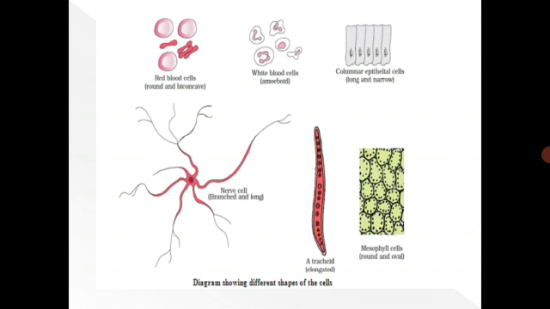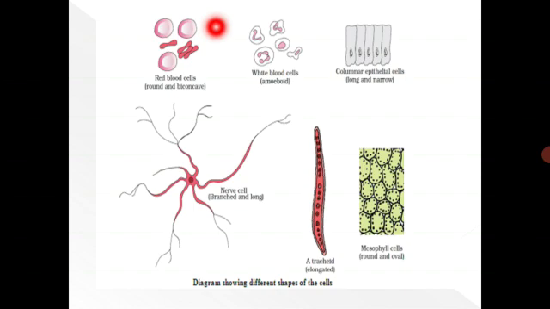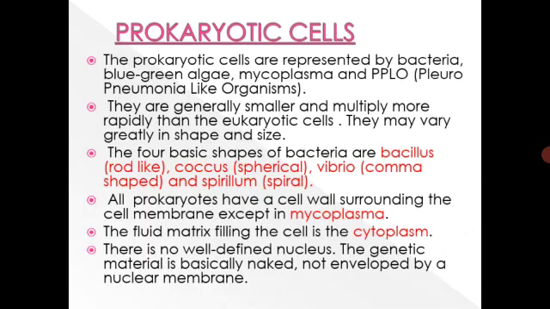So here in the diagram there are shown red blood cells, white blood cells, and columnar epithelial cells. This diagram is showing different shapes of the cells. So this is a nerve cell, trachea, mesophyll. You can see cell shapes are different, sizes are different. So cells differ in their shapes and their sizes.